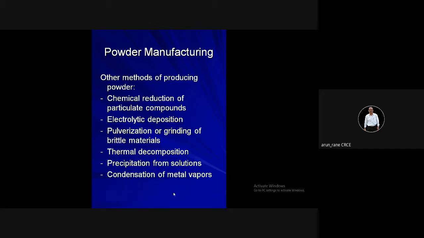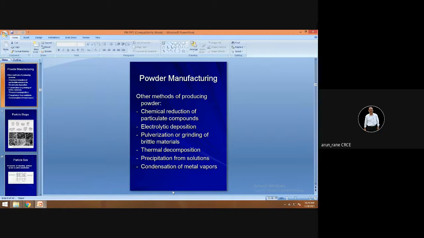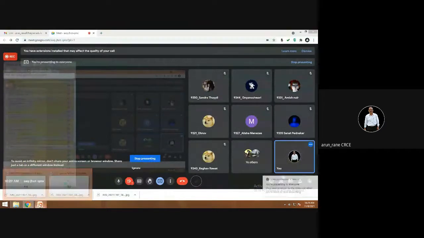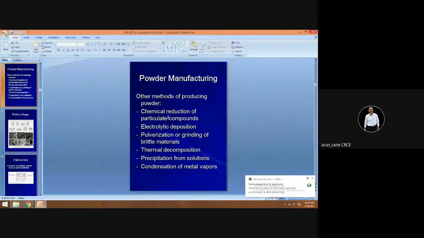Then what are the different methods of producing powder? Earlier, whatever I discussed, the atomization methods, were the most common. Other than that, you have different methods: chemical reduction of particulate compounds, that is by the method of reduction. Then electrolytic deposition.